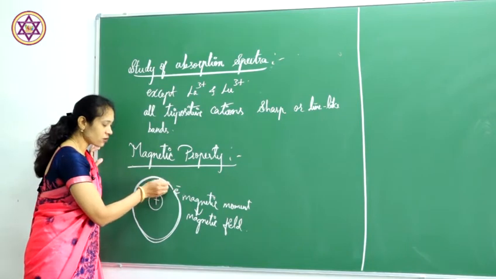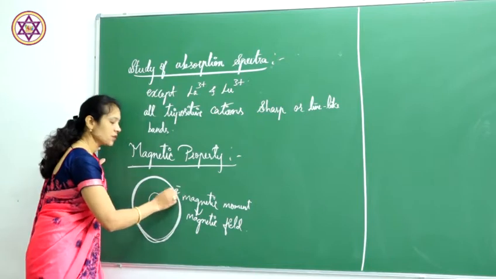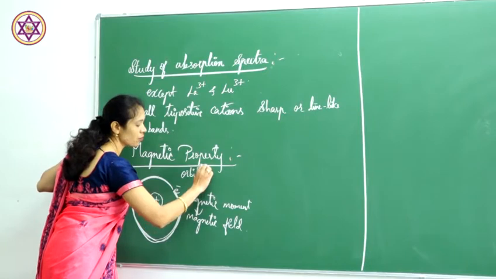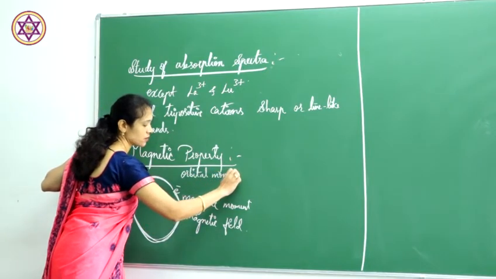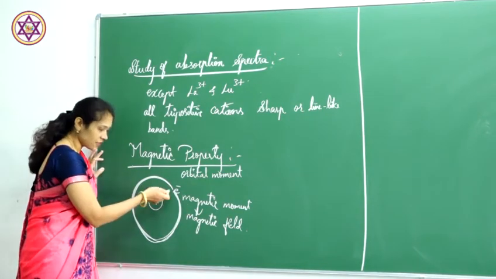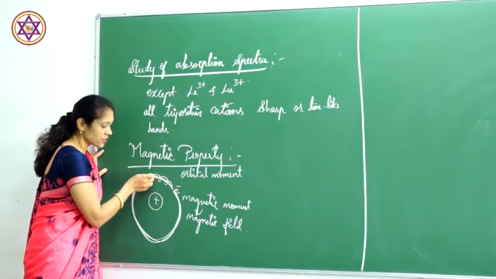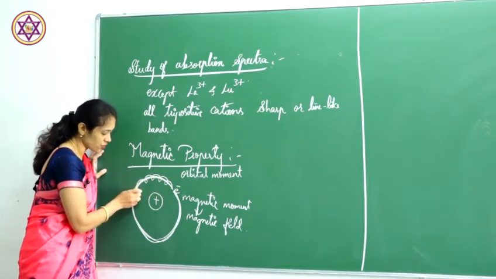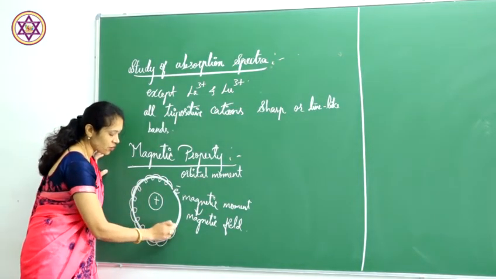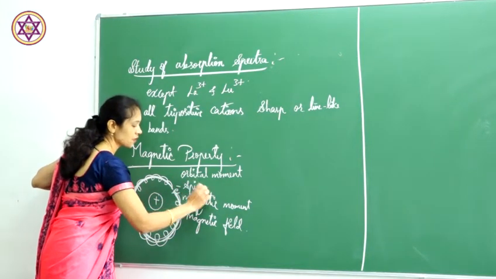This electron rotates in its orbital, and the moment it obtains is the orbital moment. Again, the same electron rotates about its own axis, and this is called spin.